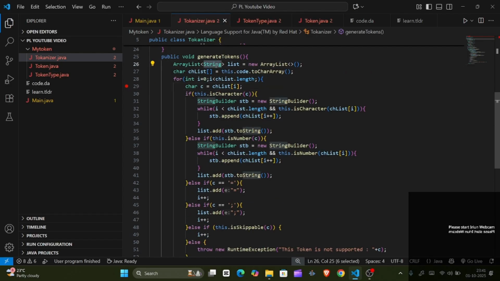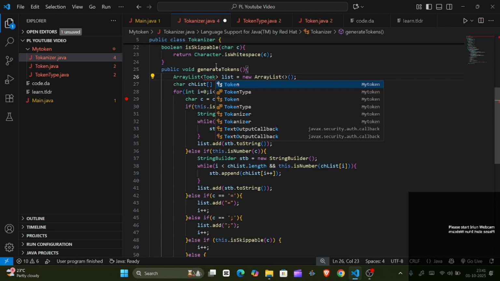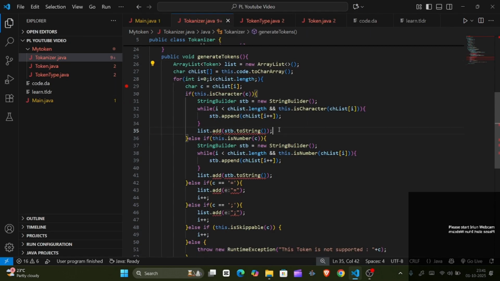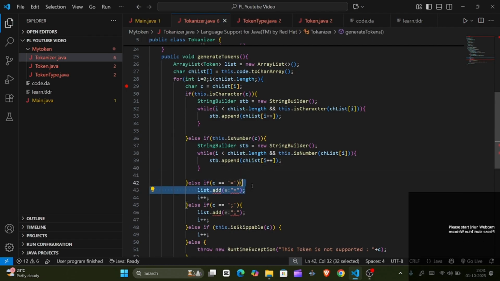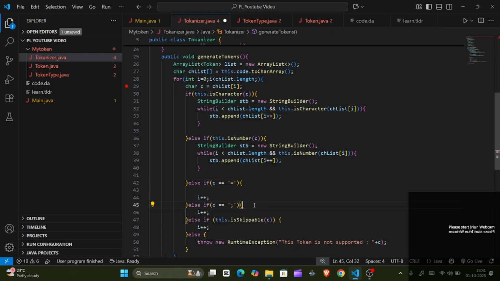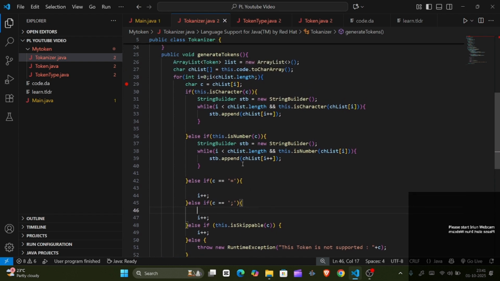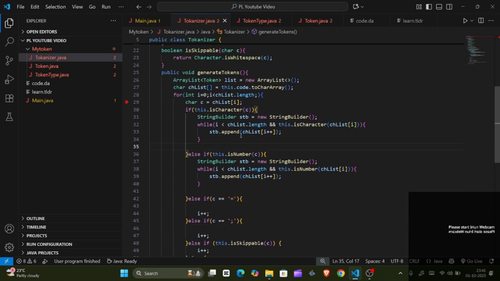So instead of doing this, I'll create this token list as Token, and here we'll just remove each and every line, all the lines where we are adding it. It was just for our visualization of how it works. So now here the type might be identifier, or it might be something else, but right now we will just give it as an identifier.